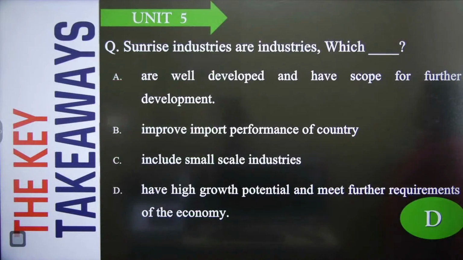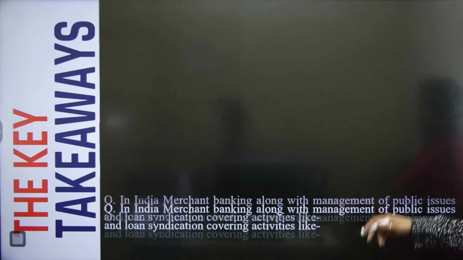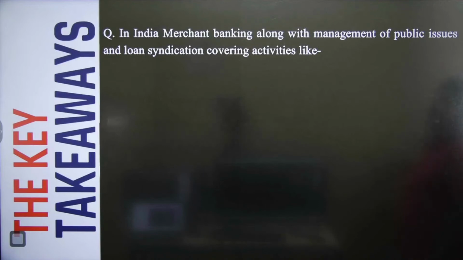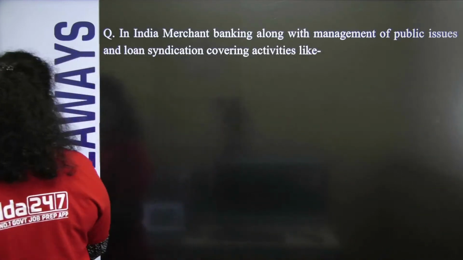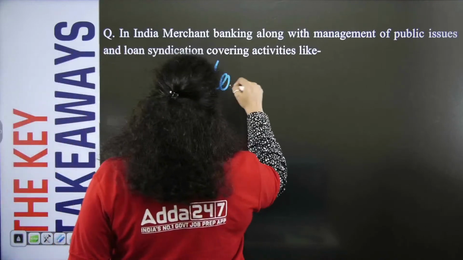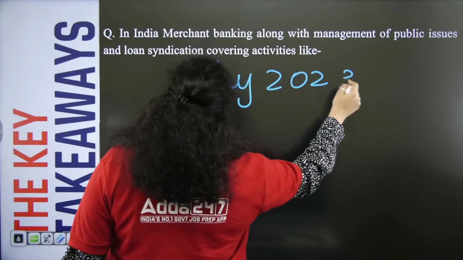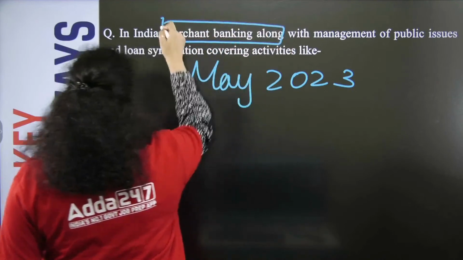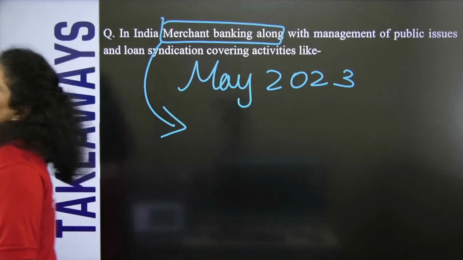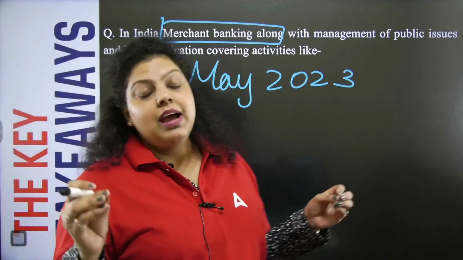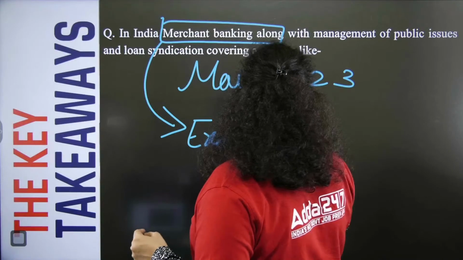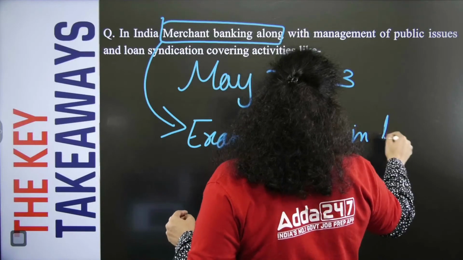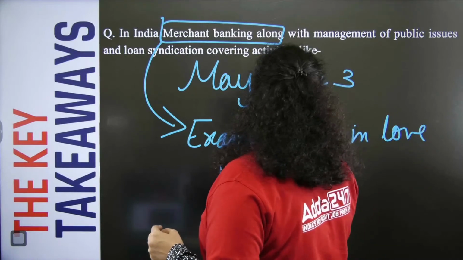And this question belongs to your unit 5. Okay. Next question is talking about merchant banking in India, along with management of public issues and loan syndication, covering activities like. Now, if we talk about May 2023, the bankers gave us feedback on the paper, and they said the examiner was in love with the merchant banking chapter.